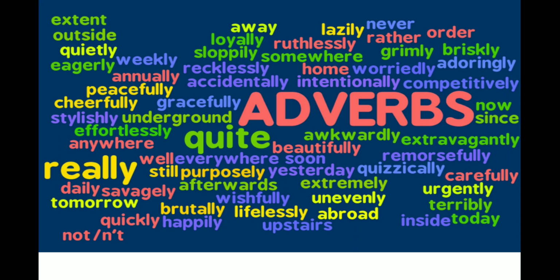We have so many adverbs. Let's not forget: adverbs are words that tell us more about how an action is done. Adverbs answer three main questions: how, when, and where. We have adverbs of time, adverbs of place, adverbs of manner, adverbs of degree, adverbs of frequency.